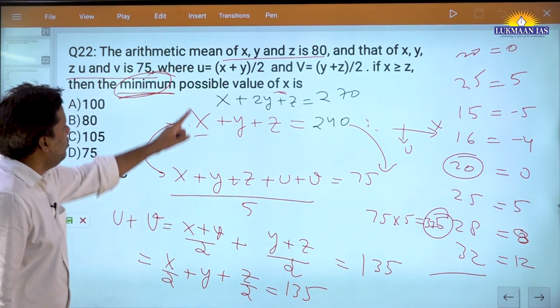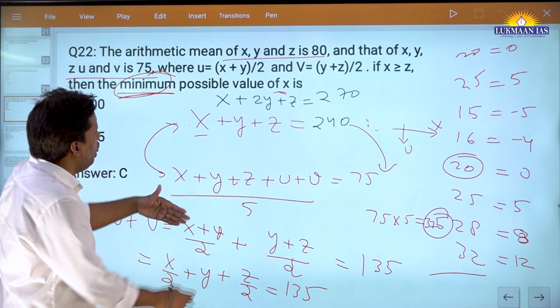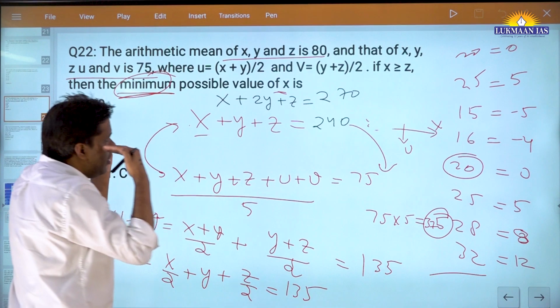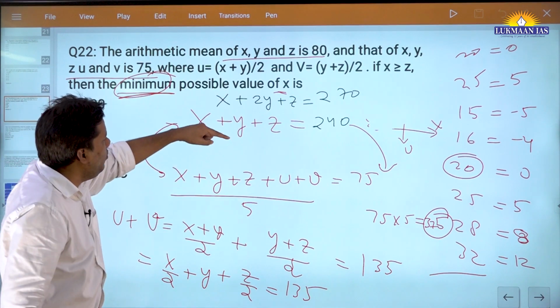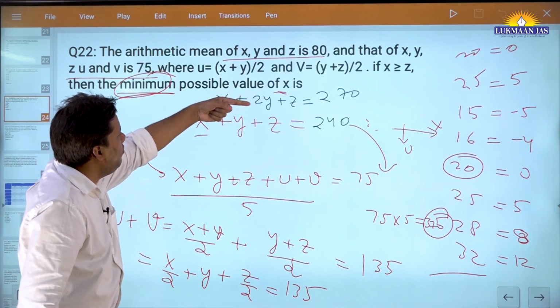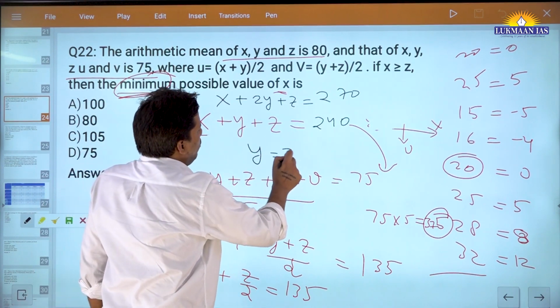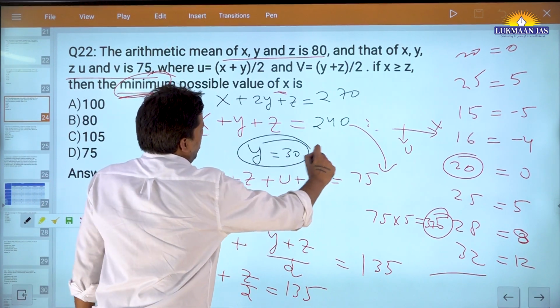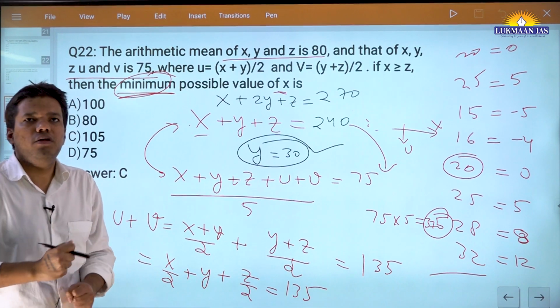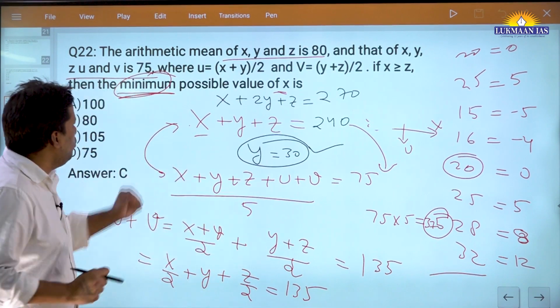Fine. So now you are not going to solve this; that calculation level has to be there. You will say, immediately, if I add y one more time, my number is increased by 30. So you will immediately say y is equal to 30. So you got this number. This is the crux of this question. If you get this, that is the crux. So y is equal to 30.